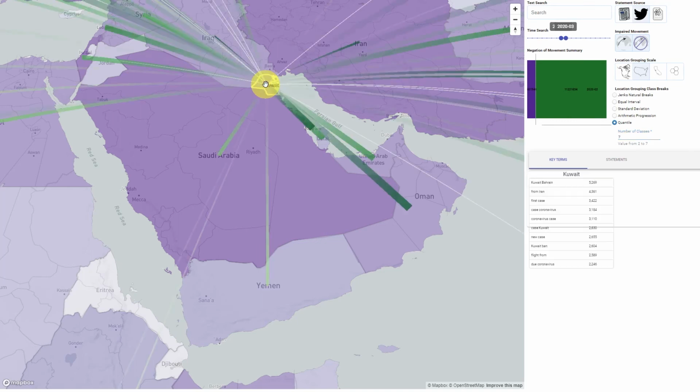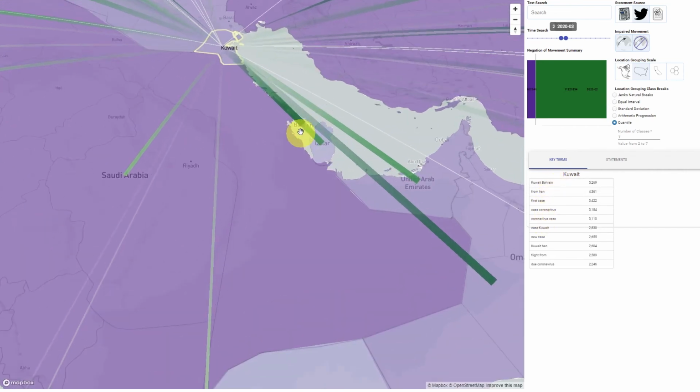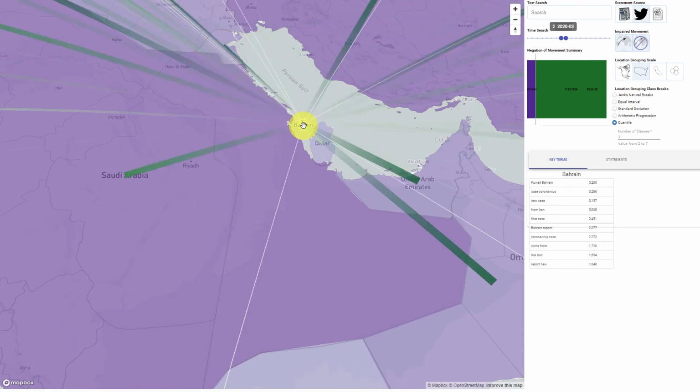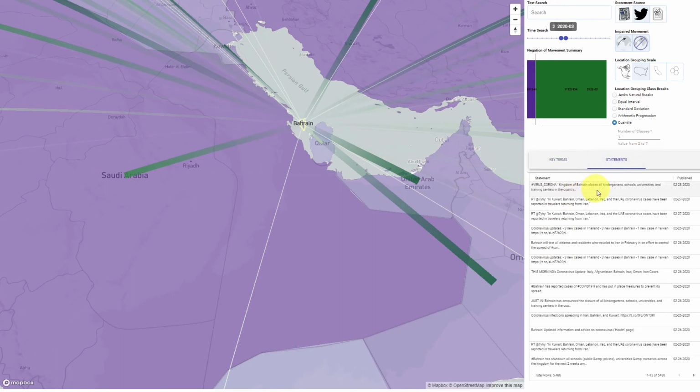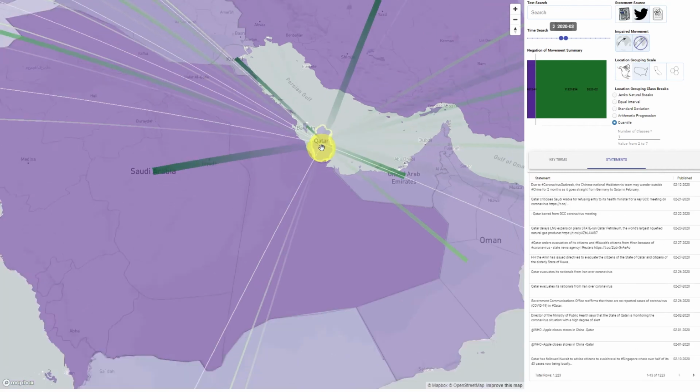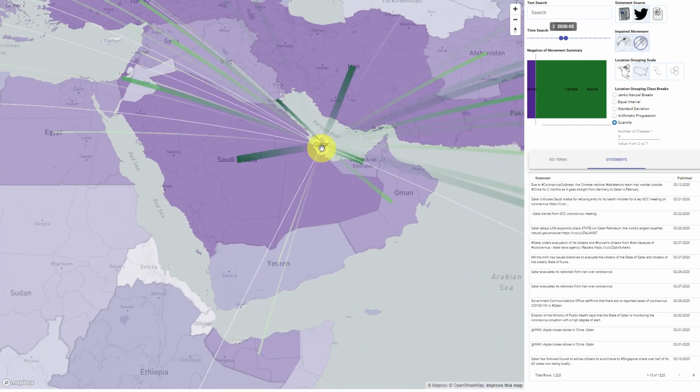Kuwait shows worries about coronavirus related to Iran and Bahrain, and there are discussions of a travel ban. Bahrain has similar worries. Viewing statements shows Kuwait, Bahrain, Oman, and UAE are taking similar responsive measures. Qatar is also concerned about Iran and is evacuating their citizens from there.